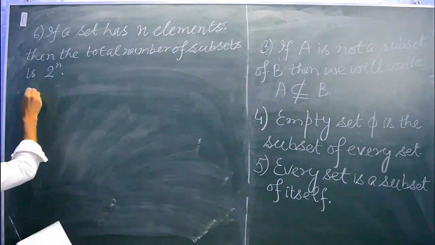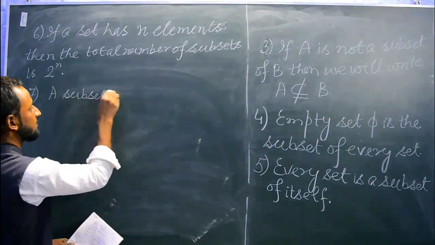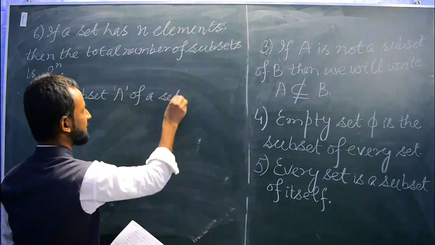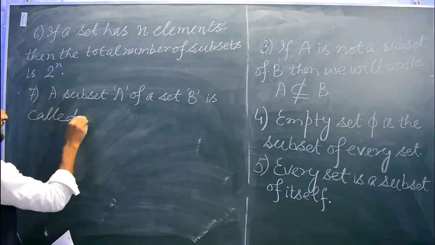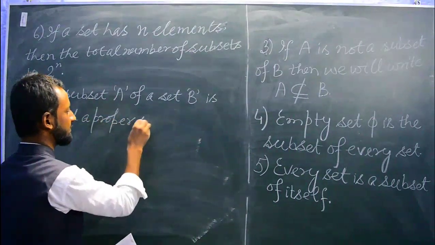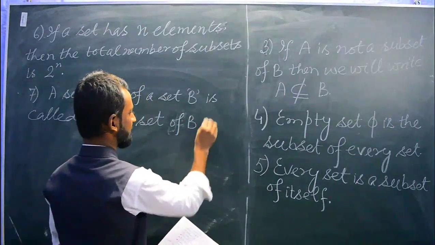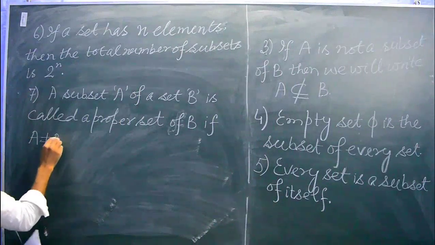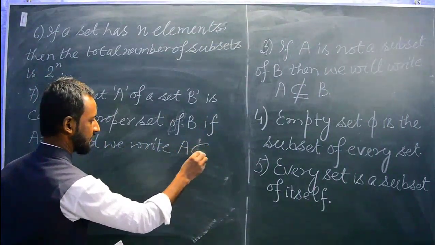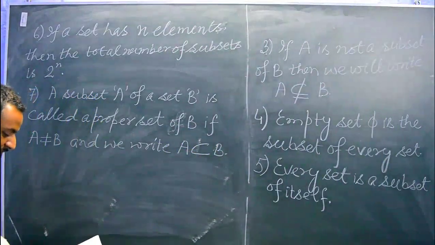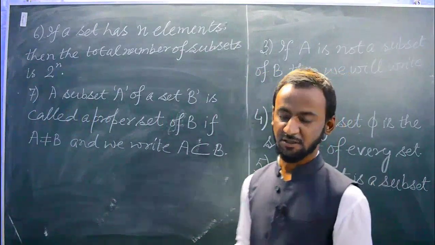Next point: a subset A of a set B is called a proper subset of B if A is not equal to B, and we write A proper subset of B. Okay, note it down all, and after this we will study power set, and after power set we will do a few examples.